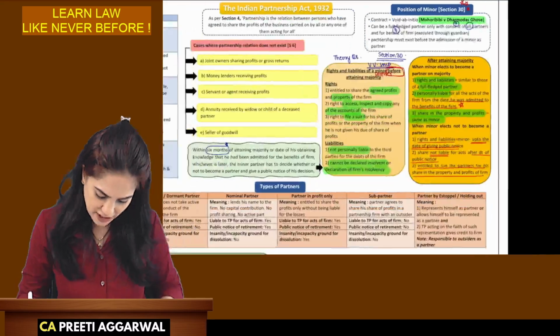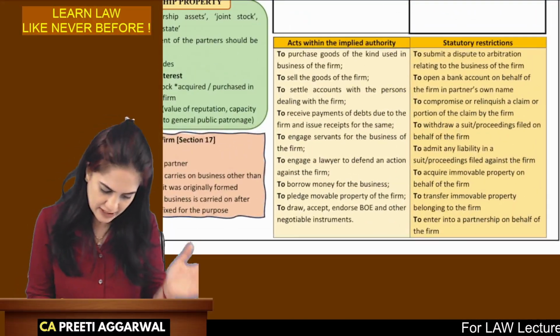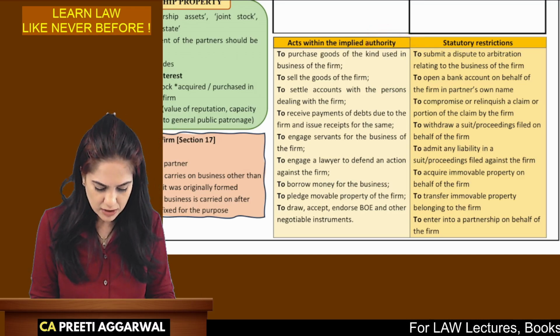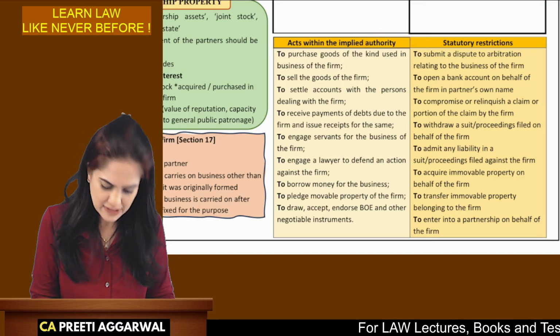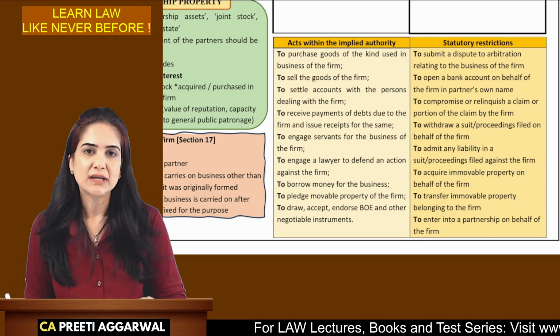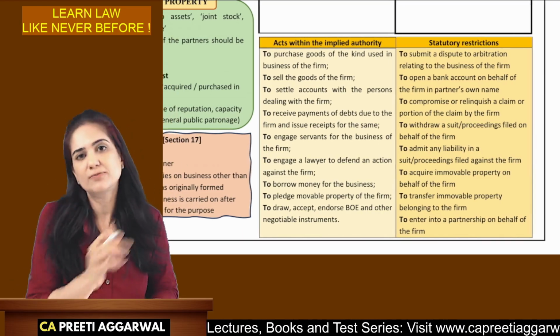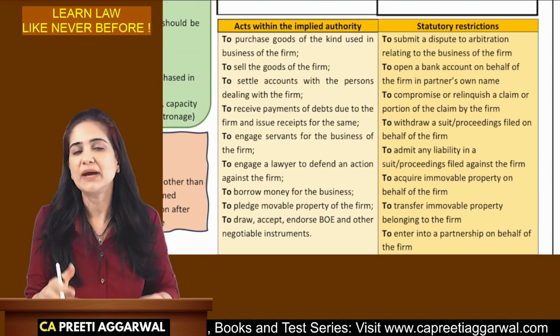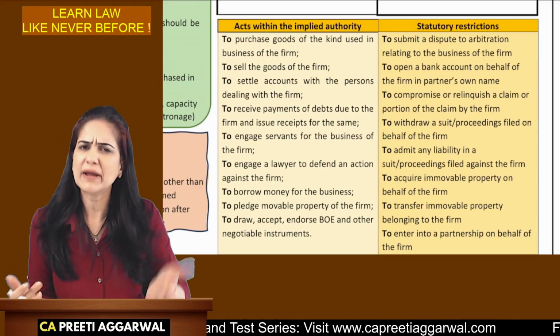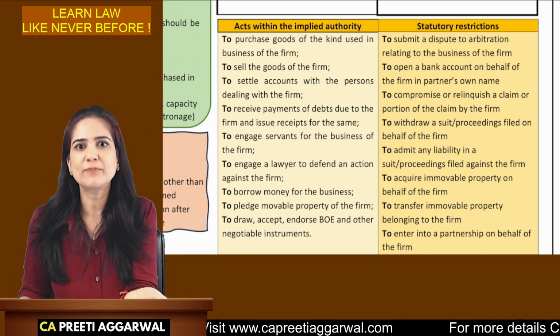The next thing which I feel is important for the exam are these acts which are within the implied authority and which have some kind of statutory restriction. Okay. So authority means the capacity of a partner to bind the other partners by his act. Now this authority may be either express authority or implied. Implied means it is given by law. If you are a partner, law assumes you can perform these acts.